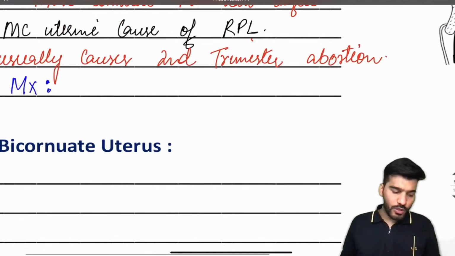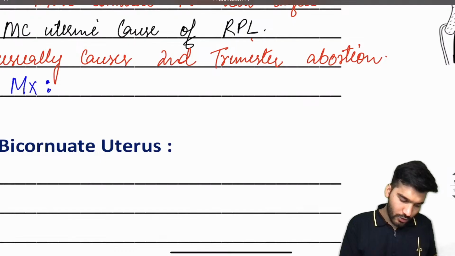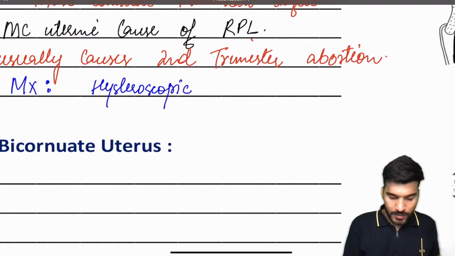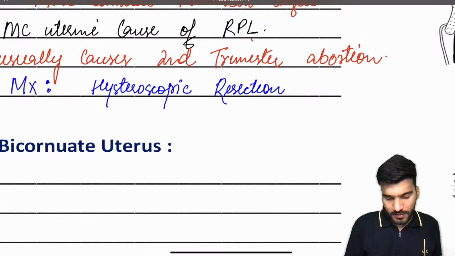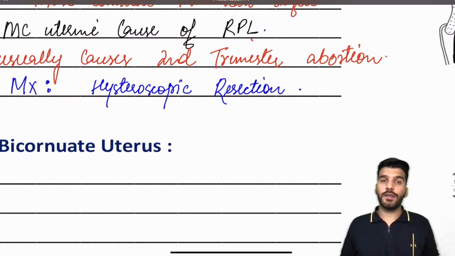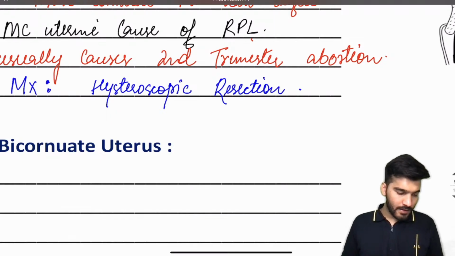So if a simple question is asked, what is the management of a patient having a septate uterus, your answer should be hysteroscopic resection. That's the treatment for septate uterus. Is that clear to everyone?